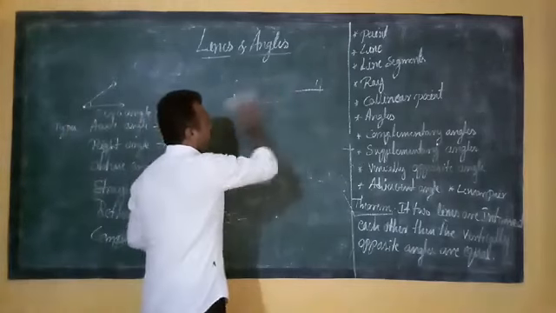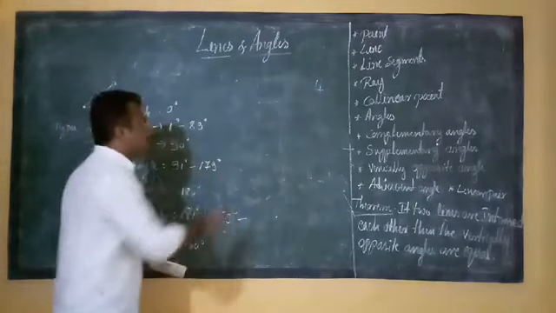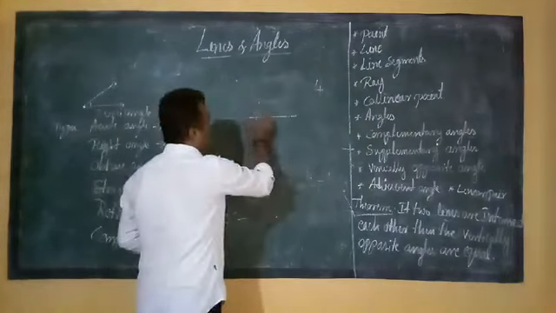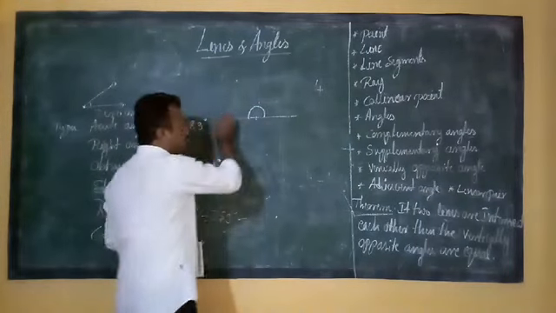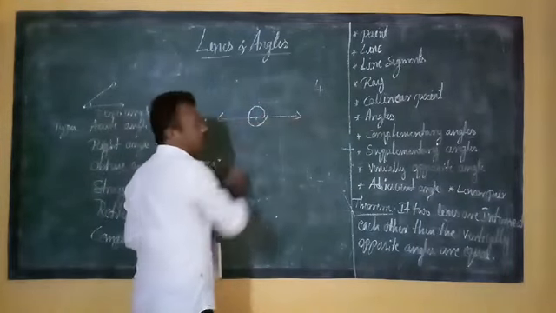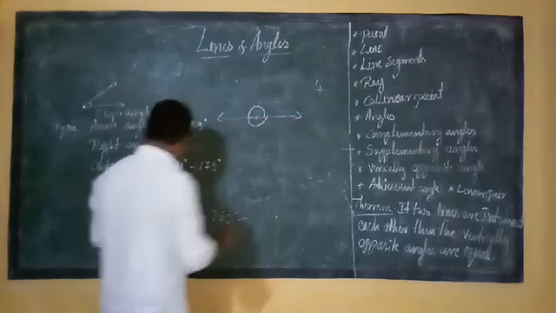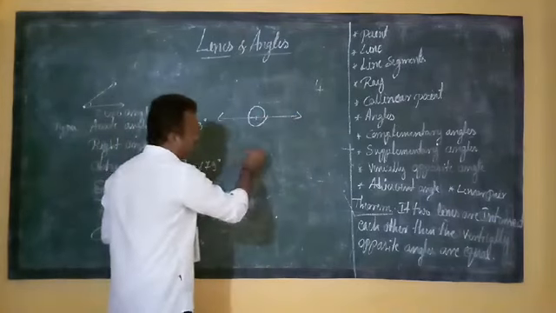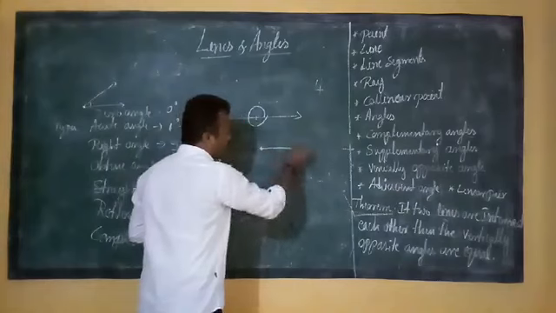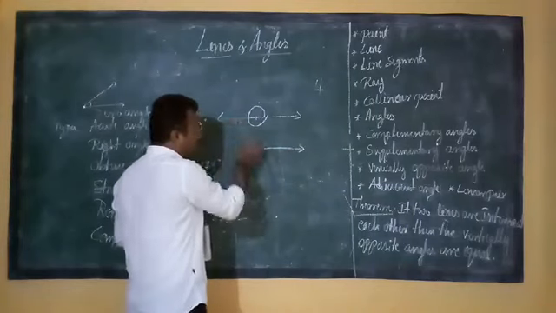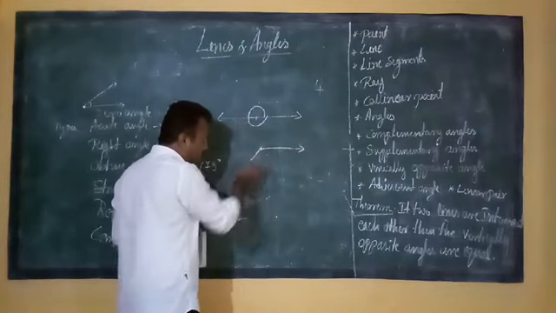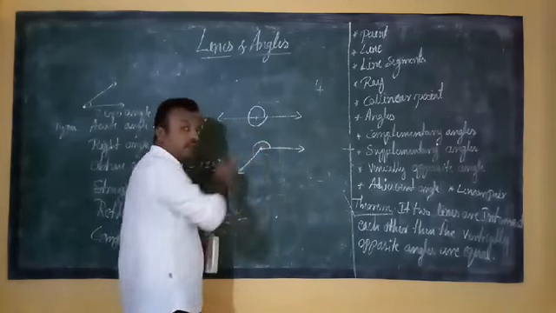So it measures 90 degree. And then straight angle means like this, 180 degree. This is a straight angle. This is also 180 degree. Correct? And then reflex angle. Reflex angle means like this. So this is 180 degree. If this line comes here, this is a reflex angle.